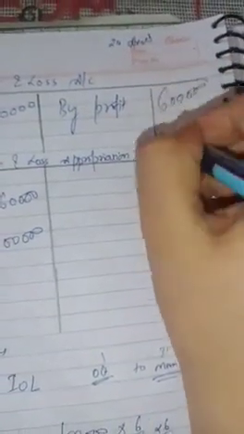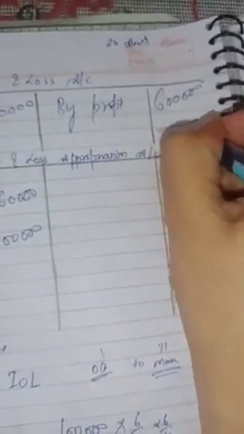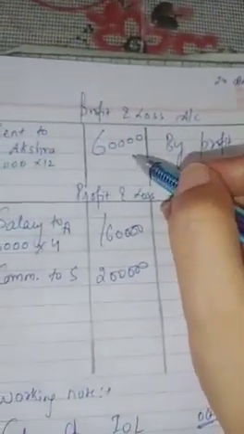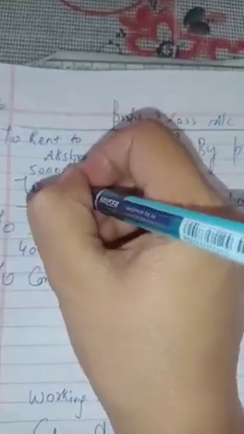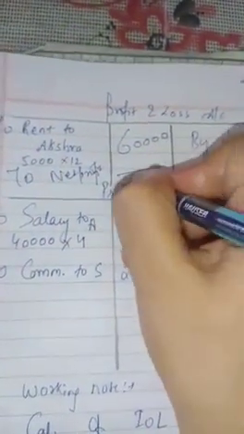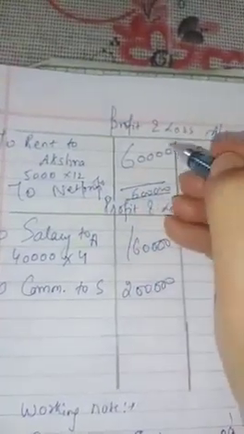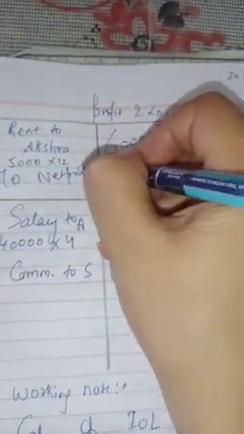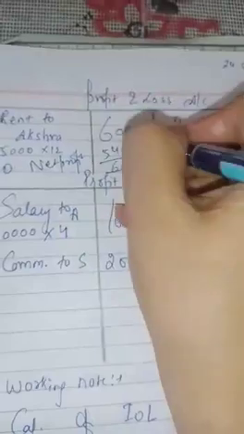So here you will write that the profit of the year was 6 lakh, and out of 6 lakh, 60,000 is your rent. Here you will write net profit. If out of 6 lakh you have paid rent 60,000, the remaining profit is 5 lakh 40,000.